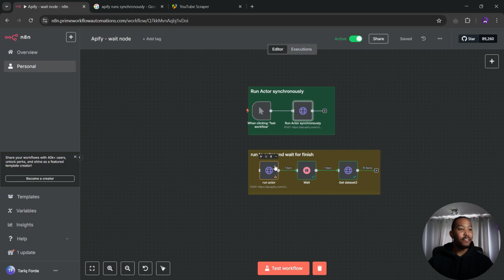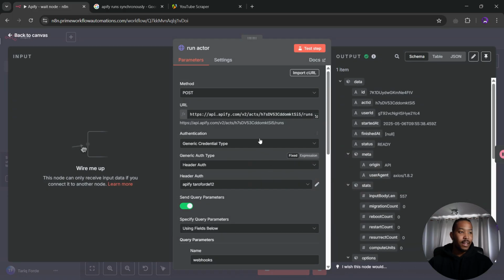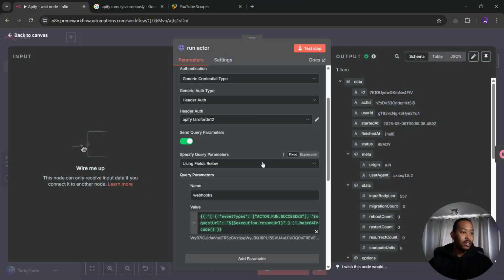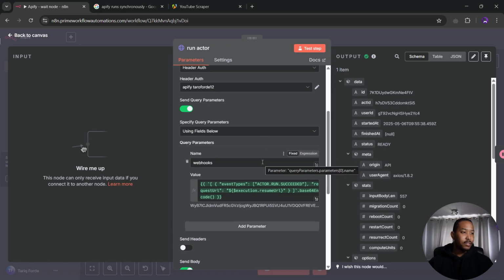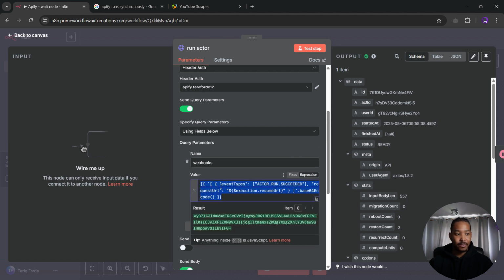So I've come up with this solution, which basically combines these three nodes together. On this first node, you have run actor, and we have the usual parameters. We have post, URL, but we have query parameters being webhook and this.